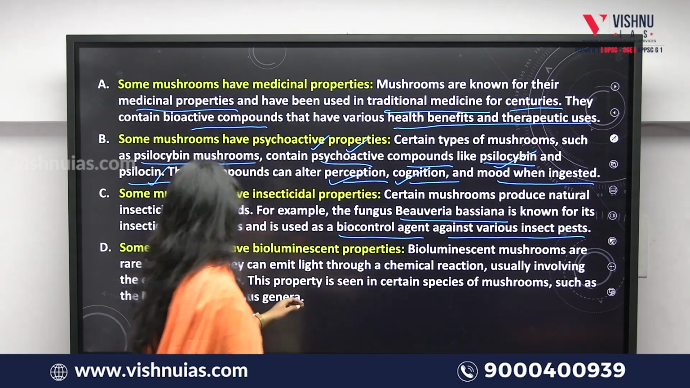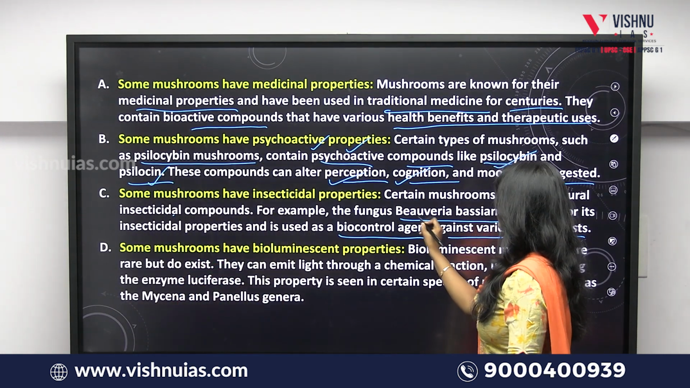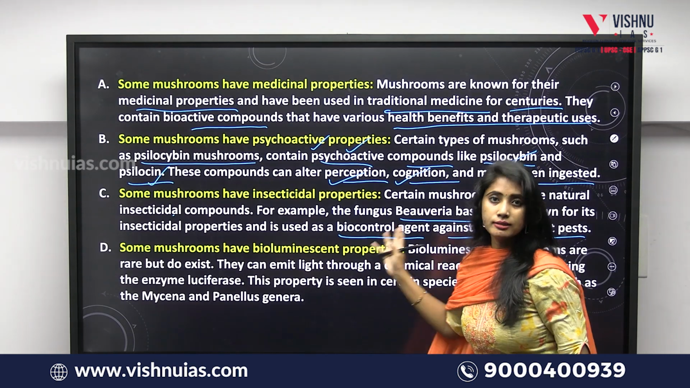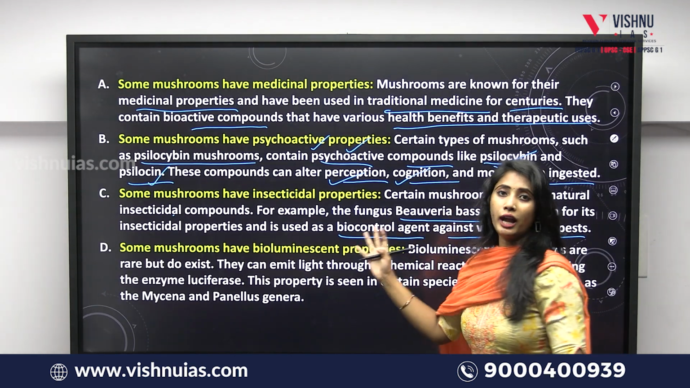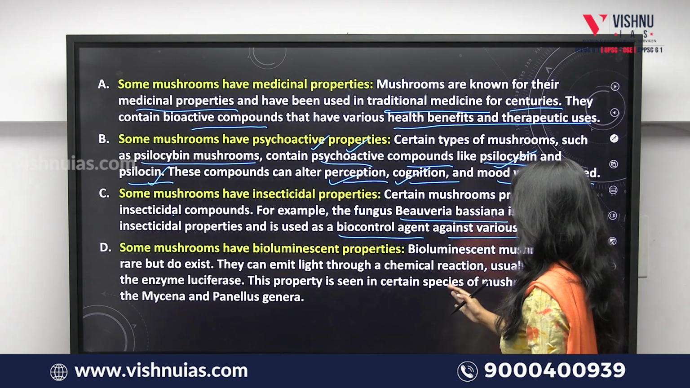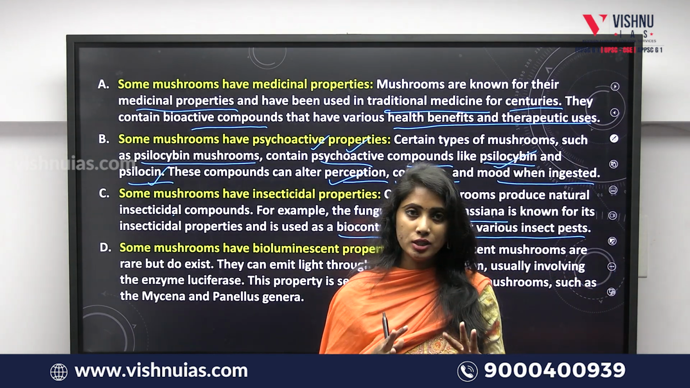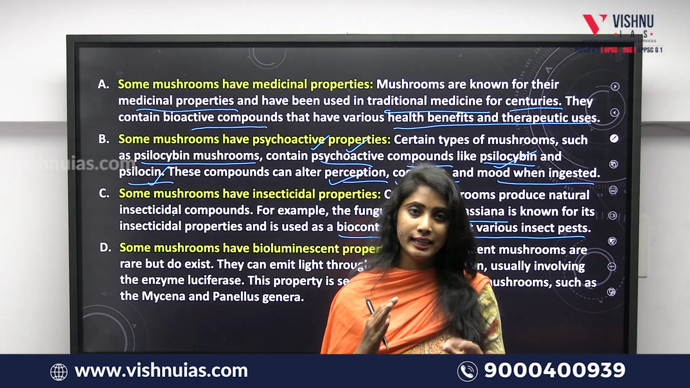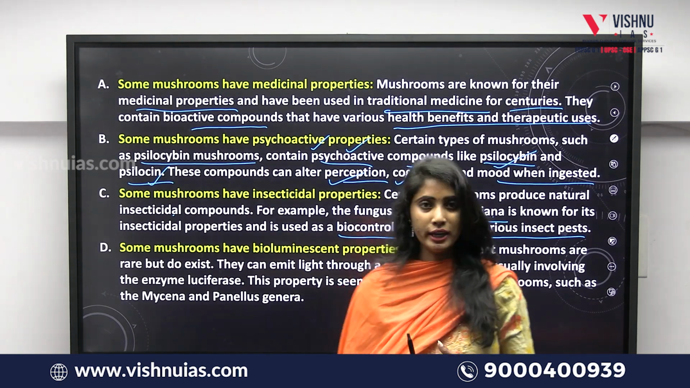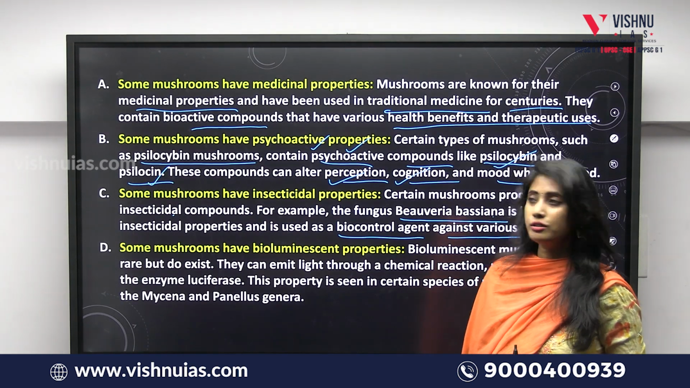So what are those mushrooms? The fungus Beauveria bassiana is the type of mushroom which is said to have insecticidal properties. Hence they are used as biocontrol agents or bioagents directly, which can control the insects. So that means statement 3 is also correct.